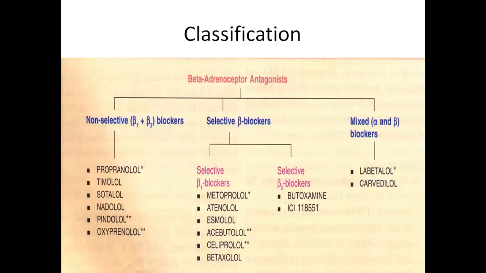Selective beta blockers are again divided into two types, selective beta 1 and selective beta 2. Selective beta 1 are metoprolol, atenolol, esmolol, acebutolol, celiprolol and betaxolol. Selective beta 2, butoxamine. And mixed action blockers, labetalol and carvedilol.